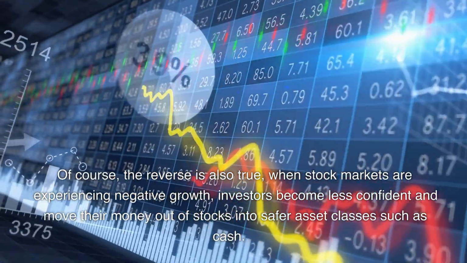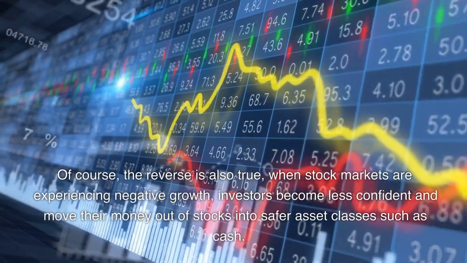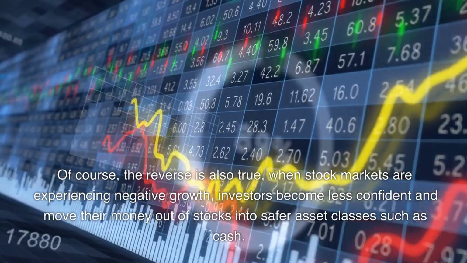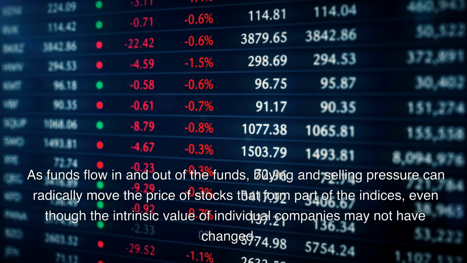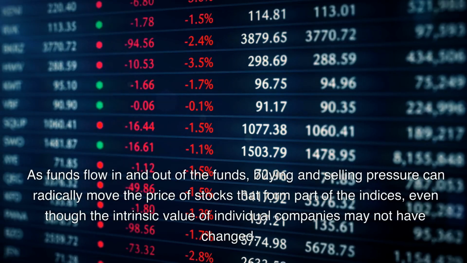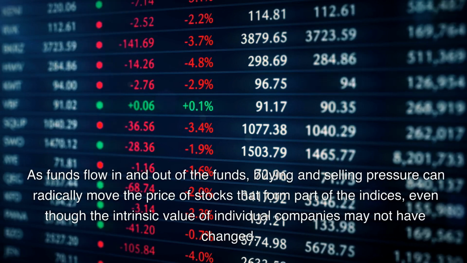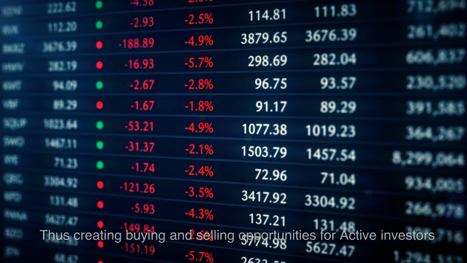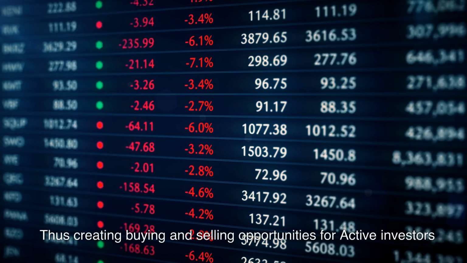When stock markets are experiencing negative growth, investors become less confident and move their money out of stocks into safer asset classes such as cash. As funds flow in and out of the funds, buying and selling pressure can radically move the price of stocks that form part of the indices, even though the intrinsic value of individual companies may not have changed, thus creating buying and selling opportunities for active investors.